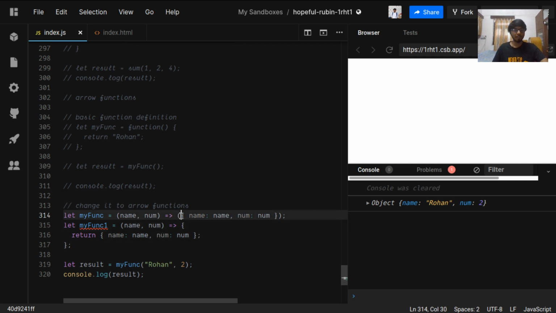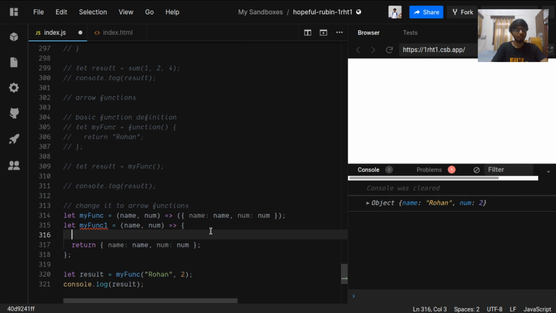If you are not using these brackets and directly using these curly braces, then it will think that you need a multi-line return. You need to do something here. That is why it was failing in the previous case. Whenever this comes, it becomes a multi-line function.